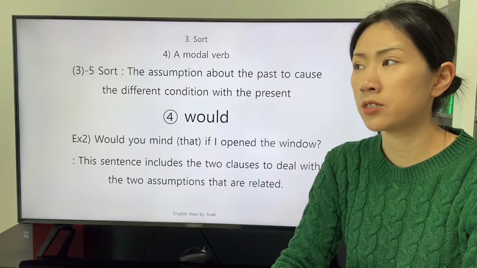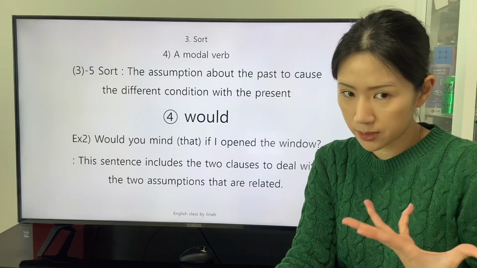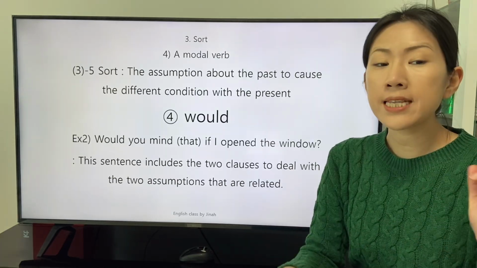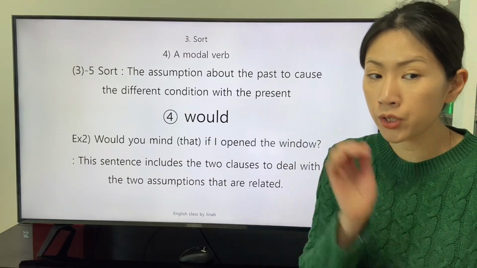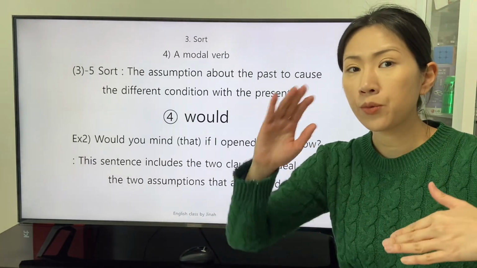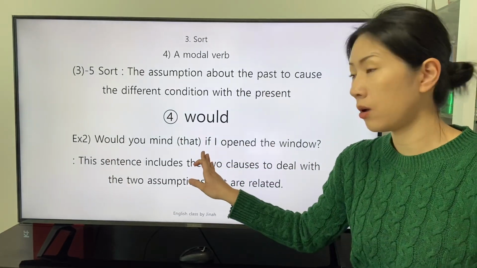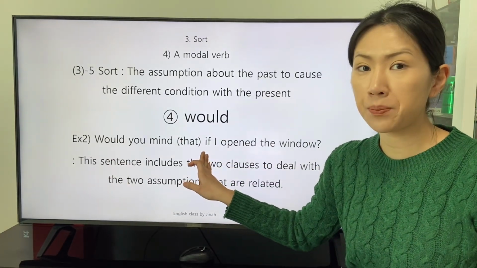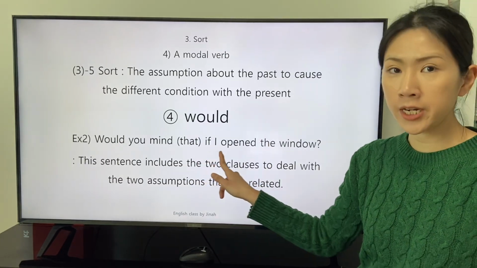There is a sentence. Would you mind if I opened the window? This sentence includes two clauses to deal with two assumptions that are related. The clause with the conjunctional adverb if is referred to as the subordinate clause.